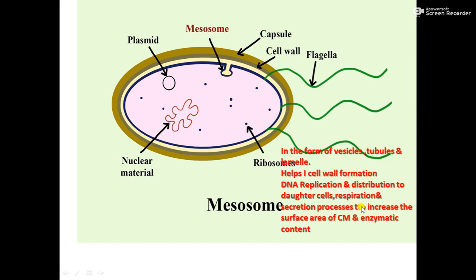In the secretion process, it helps to increase the surface area of the cell membrane and enzymatic content. So you have learned an important structure in the prokaryotic cell, the mesosome. Mesosomes are not in eukaryotes. Okay, then the nucleoid, this cell structure I have shown you already. Plasmid is extra chromosomal DNA, and this is the chromosomal DNA in the nucleoid region. So this we have learned.